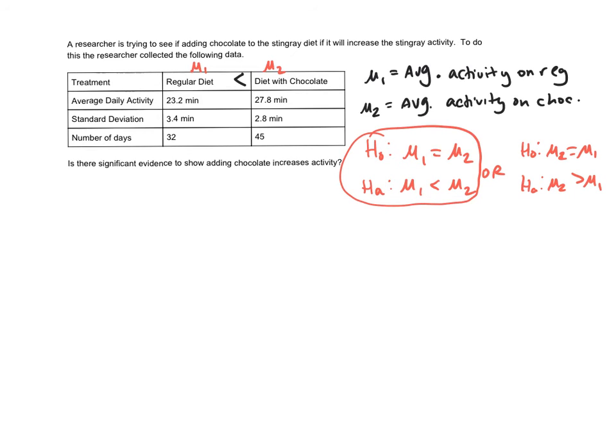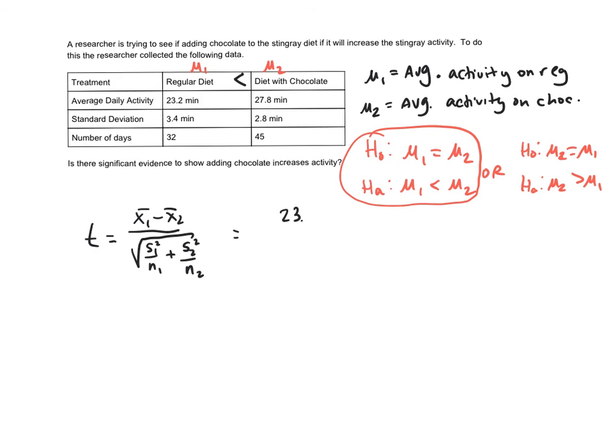Since it's less than, because saying the regular is less than the chocolate, I should get a negative t value, hopefully, but everything else will work very similar. So I already kind of have my value, so I'll go ahead and do my t, which remember, let's just go ahead and write it down again, because that'll be helpful. So I'm just going to plug this stuff without using technology into this formula.